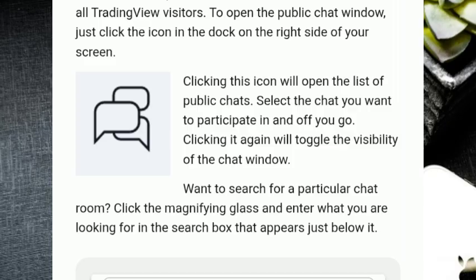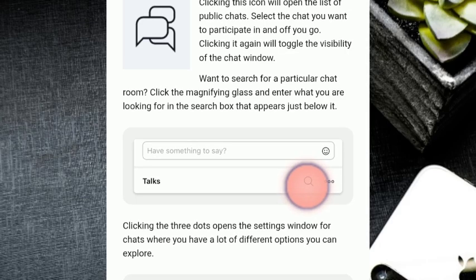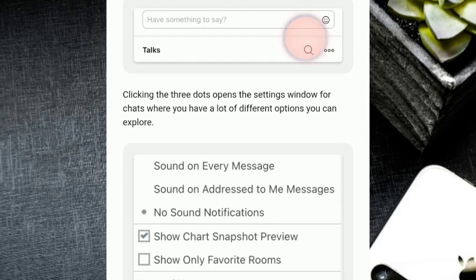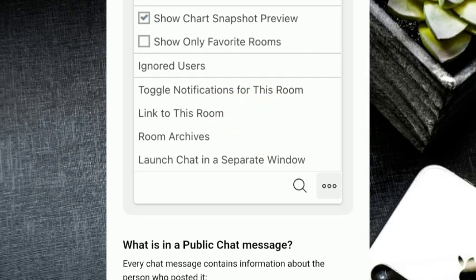If you want to search for a particular chat room, click the magnifying glass and enter what you're looking for in the search box that appears just below. This is the magnifying glass, and this is where you type it in. Now, don't forget to click the 3 dots to open the settings window. This is the 3 dots. You click on it to open the settings window for chats, where you have a lot of different options you can explore. You can see the options here: sound on every message, on address to me messages, no sound notification.